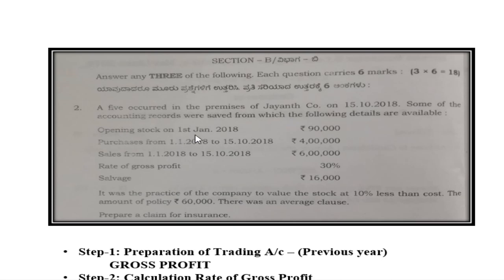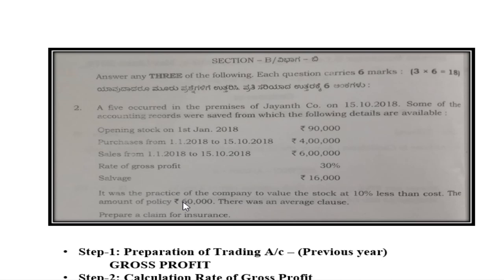Opening stock on 1st January 2018 is 90,000. Purchases from 1/1/2018 to 15/10/2018, 4 lakh. Sales from 1/1/2018 to 15/10/2018, 6 lakh. The rate of gross profit is 30%, and salvage value is 16,000. It was a practice of the company to value the stock at 10% less than the cost. It means undervalued. The amount of policy is 60,000. There was an average clause. Prepare a claim for insurance.